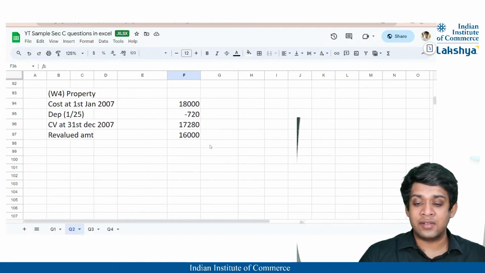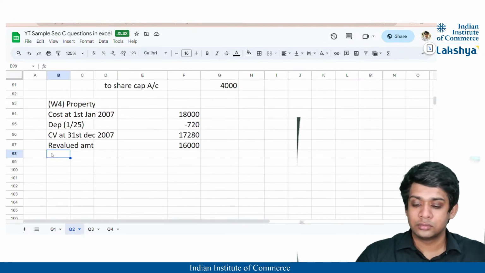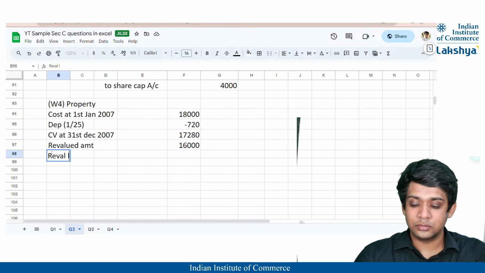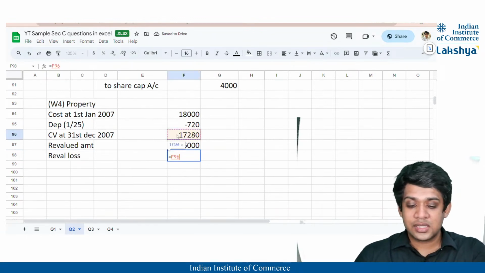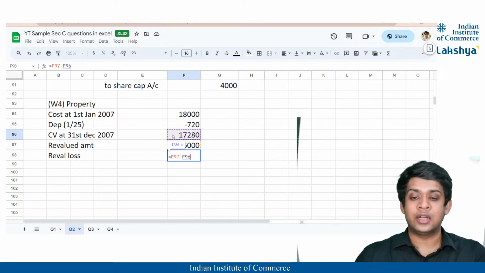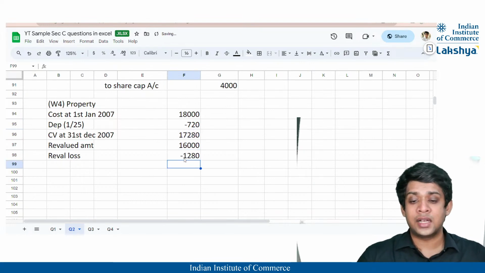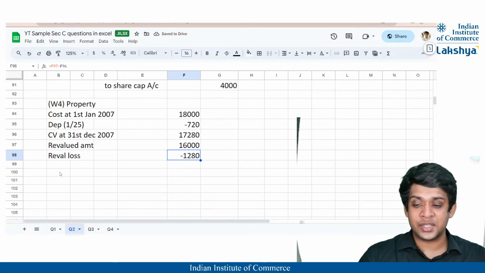So that means there is a revaluation loss here, because my carrying value is greater than the revalued amount. The revaluation loss is 16,000, its new value, minus its carrying value of 17,280, right? That is going to be 1,280, right?